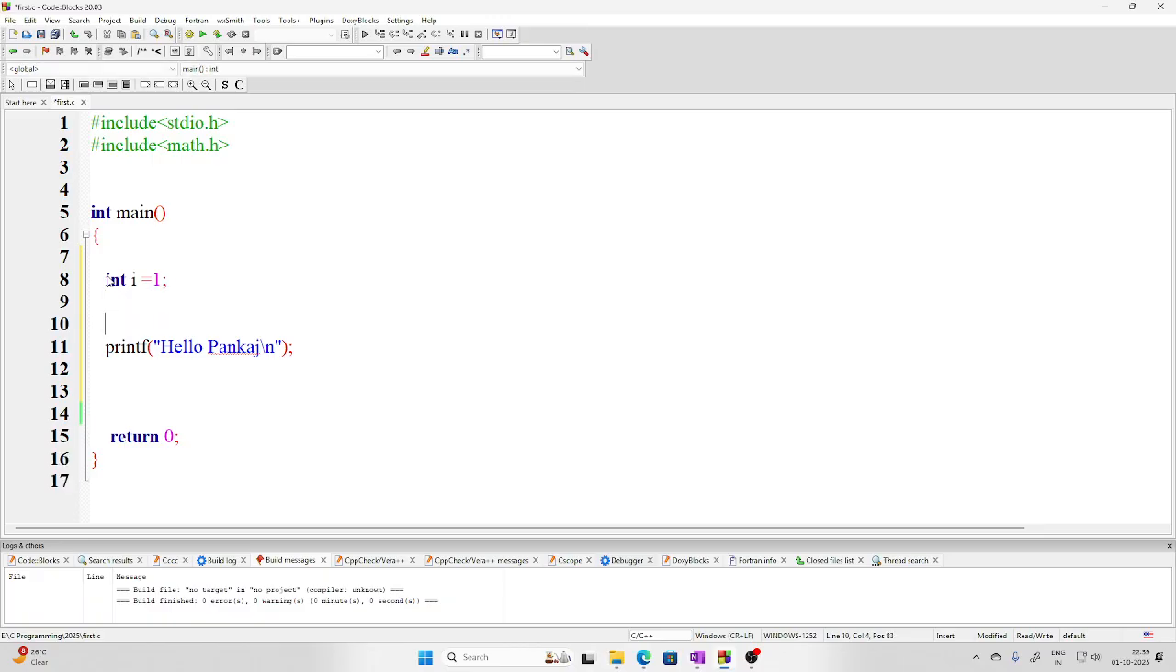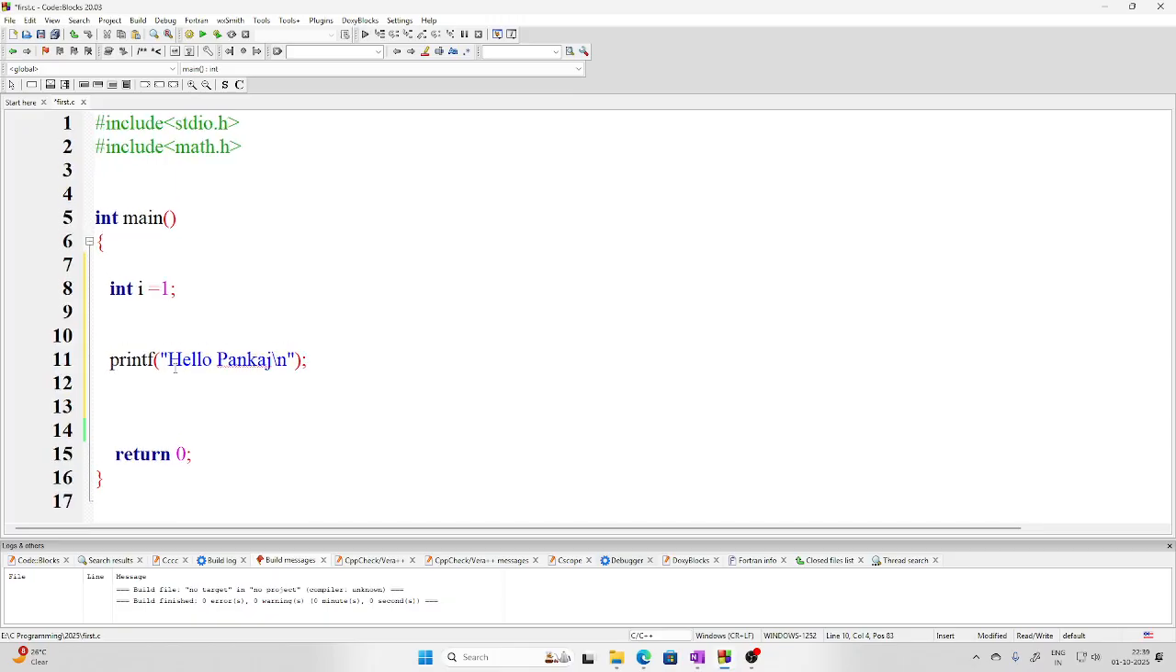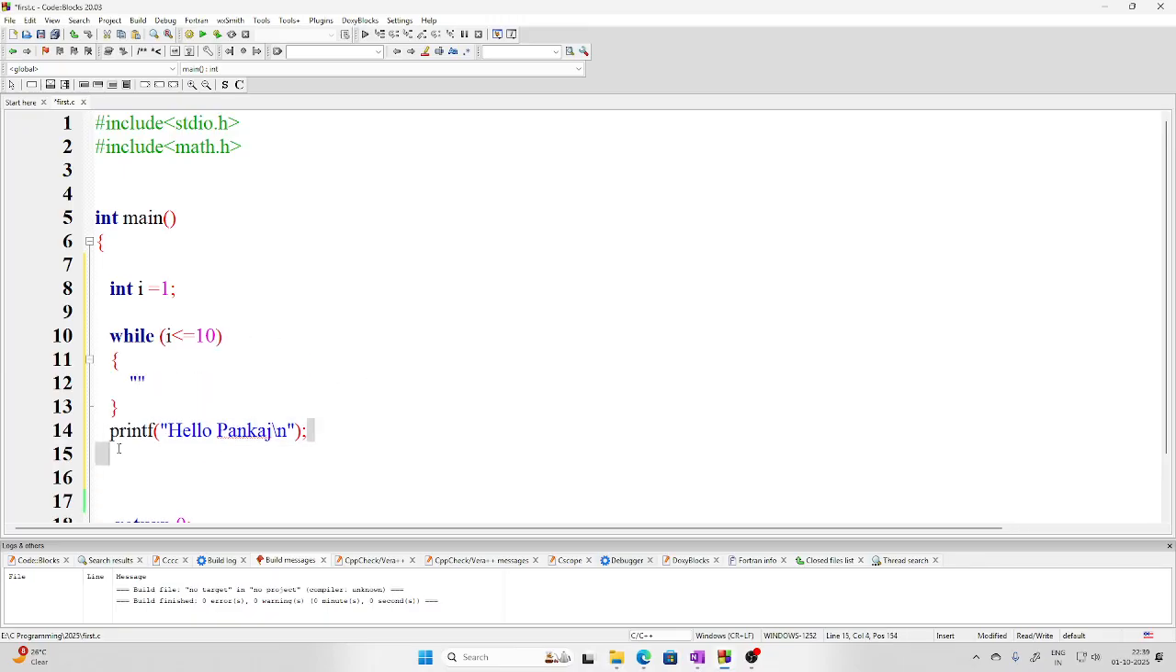Then look very closely. Let me increase the size. So while, then inside the parenthesis write the condition. Till what point do I want this program to run? Till i exactly becomes equal to 10. So as long as it is less than or equal to 10, I want this thing to be printed. I want what to be printed? I want this thing to be printed.